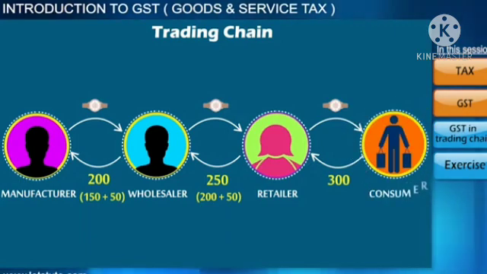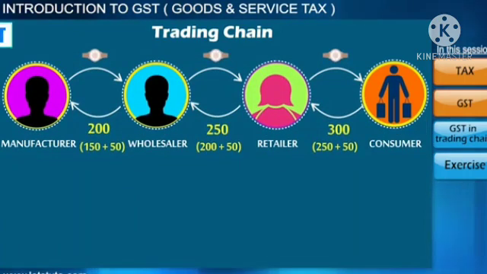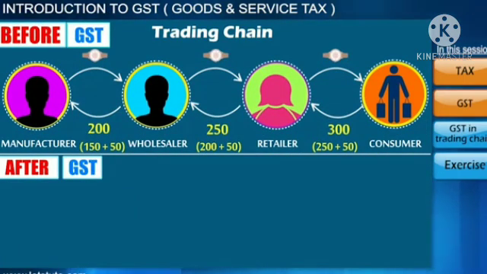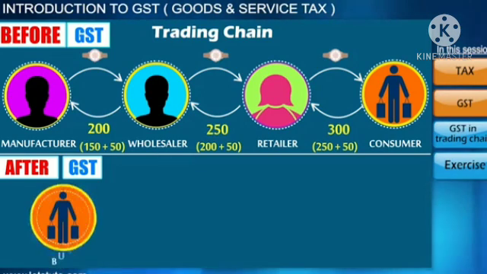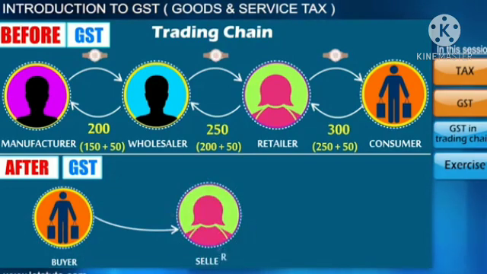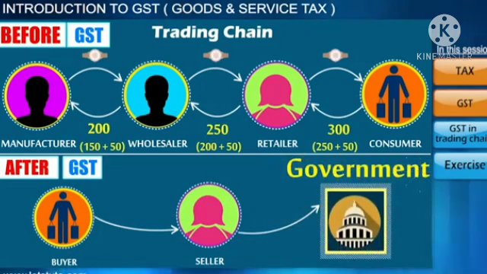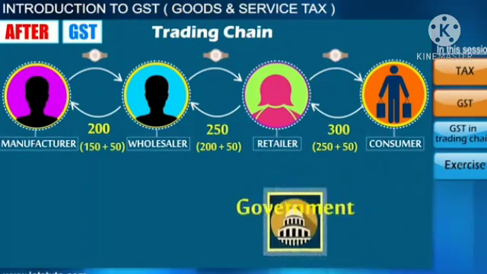And a consumer purchases the same wristwatch from the retailer at Rs 300. So the profit to the retailer would be, yes, 50 rupees. Every mediator is making a profit of 50 rupees in this case, but it need not be the same. This is the flow chart before GST is applied. Now we'll add GST to all these transactions. The process is very simple. Just remember, GST is paid by a buyer to a seller and indirectly reaches the government via sellers. Okay? So let's understand it step by step with the same example.